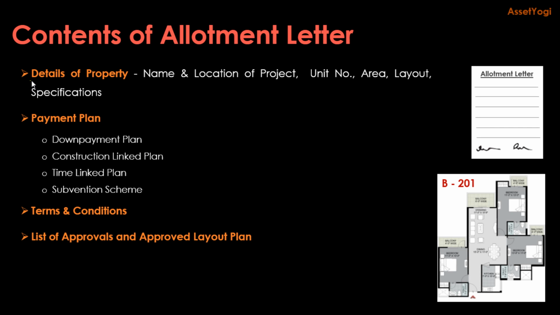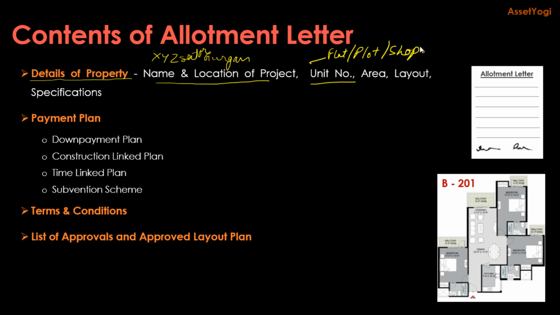First of all, details of the property will be contained in the allotment letter, which means name and location of the project, where exactly it is located, Gurgaon or XYZ sector of Gurgaon, and the property name, basically the name of the project, and then the unit number, basically flat number or plot number or shop number. Then what is the area of the unit? Let's say if it's a 3 BHK, then probably 1500 square feet. All this will be mentioned. Then there will be a layout of the particular property which will be attached.